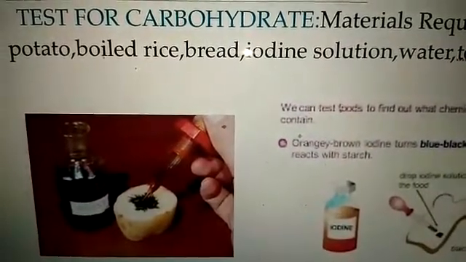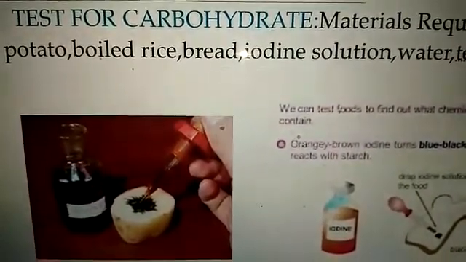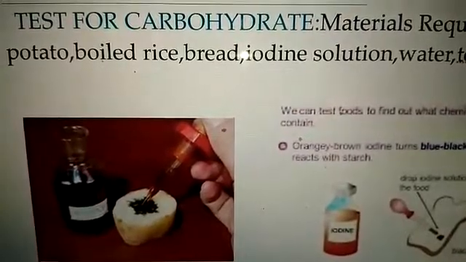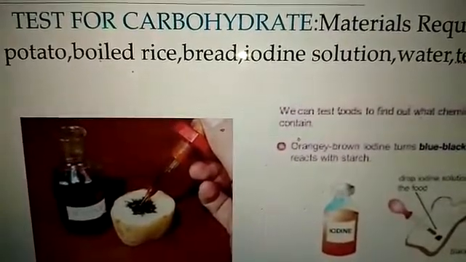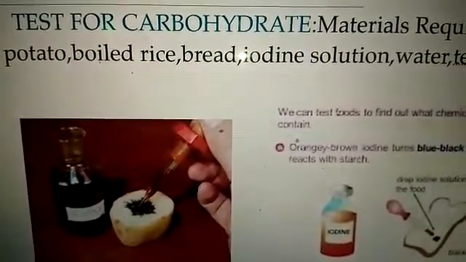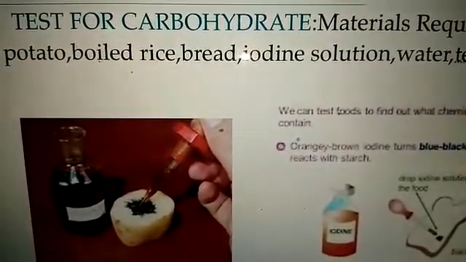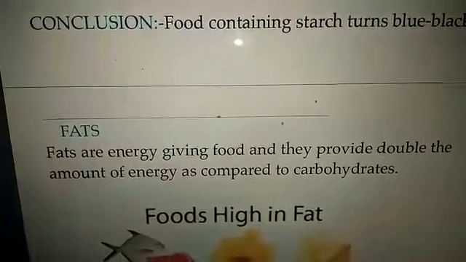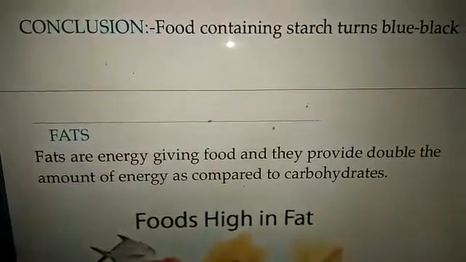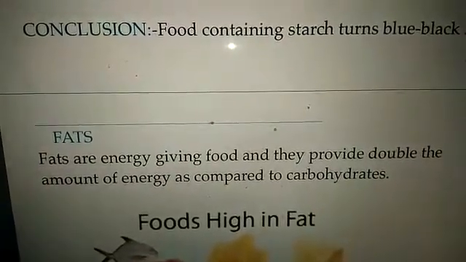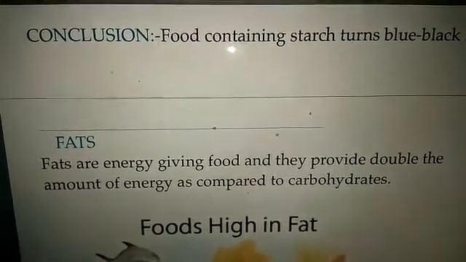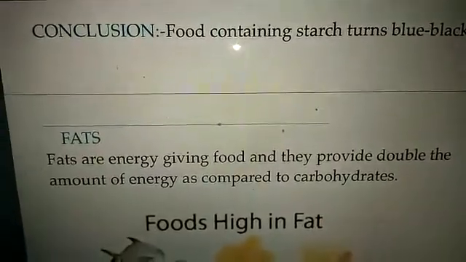We can take boiled rice, mix it with water and put it in a test tube. After making the solution, that is mixing it, we put a few drops of iodine solution and we will see that the color changes into blue-black. So what's the conclusion? Food containing starch turns blue-black. Now enough of carbohydrates. Let's go to the next nutrient.